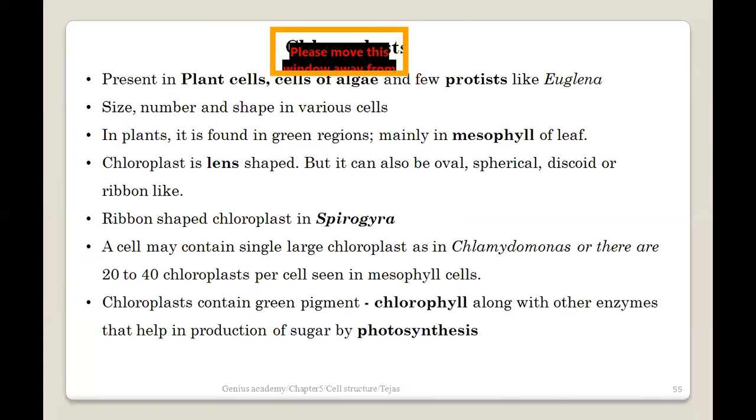Okay, and if I go shape wise, as I mentioned already, बहुत सारे variable shapes present हैं, but a typical lens like structure is present, but it can also be oval, spherical, discoidal, or even ribbon like. So oval, spherical, discoidal, I think almost सब plants में होते हैं, but then ribbon like is something very special kind of type, and it is present in Spirogyra.